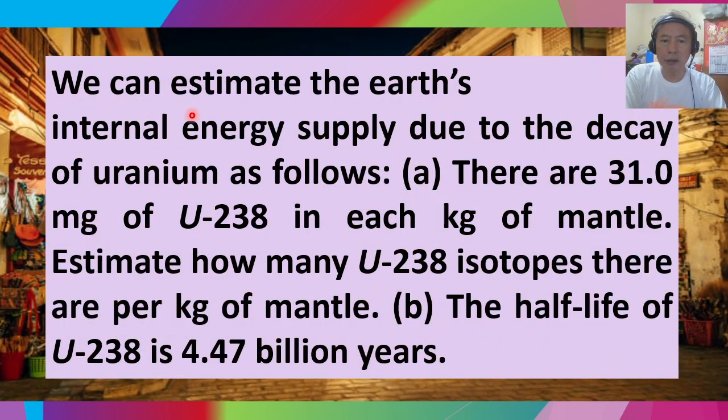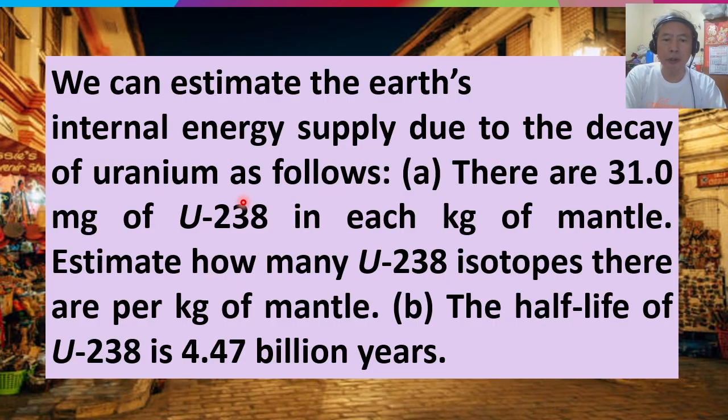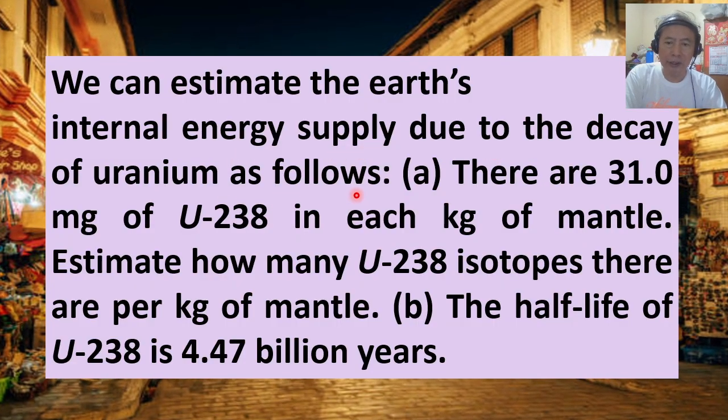We can estimate the Earth's internal energy supply due to the decay of uranium as follows.